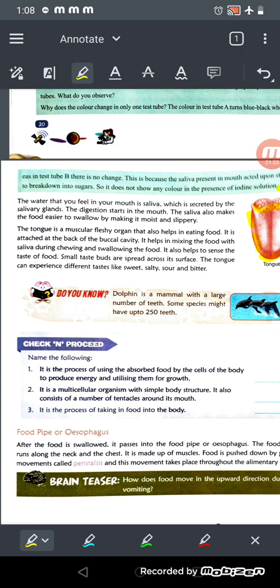Now next is, it is a multicellular organism with a simple body structure. It also consists of a number of tentacles around its mouth. So we have learnt about tentacles. Who has tentacles? The hydra has the tentacles. The answer will be hydra. And the third one is, the process of taking food into the mouth is ingestion. Okay, class, so up to this in this part.